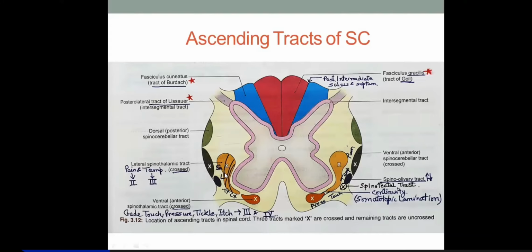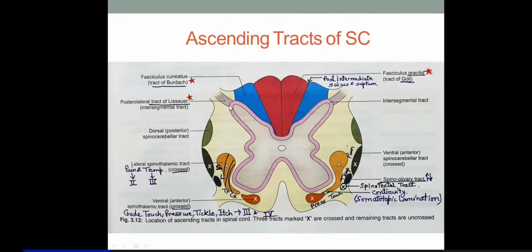Then there was lamina 7. Lamina 7 was the relay station for the internuncial as well as the subconscious proprioceptive fibers. That's called Clarke's column. Actually, Clarke's includes 5 and 6 as well as the 7th also.